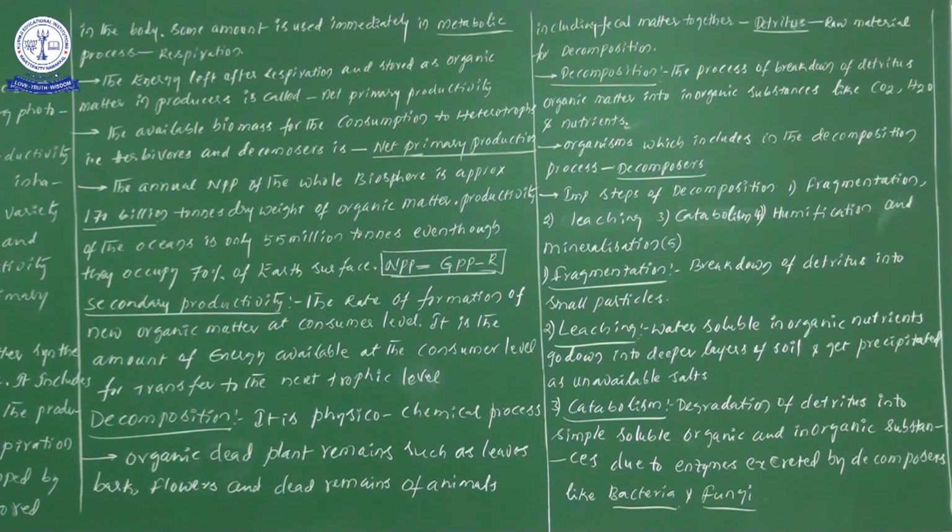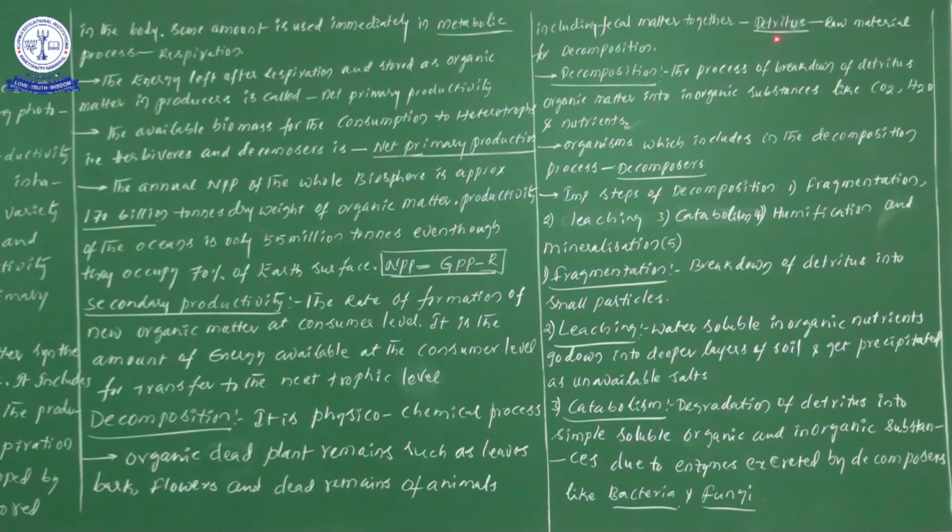So the dead organic matter or detritus includes leaves, bark, flowers, and animal fecal matter.